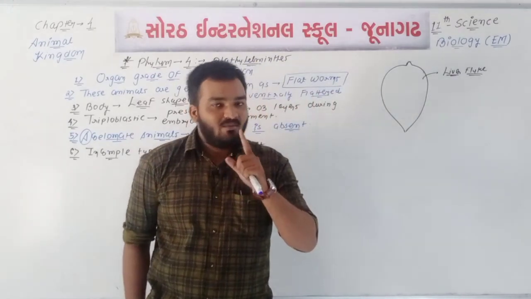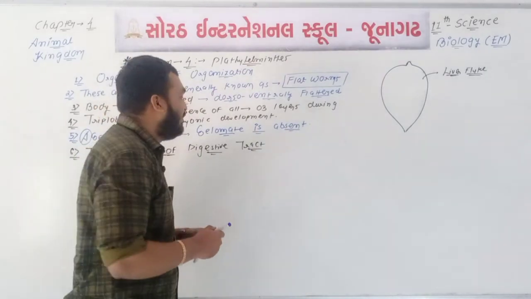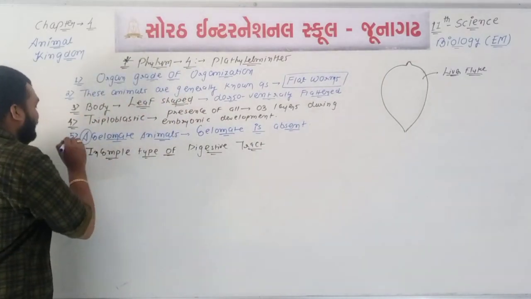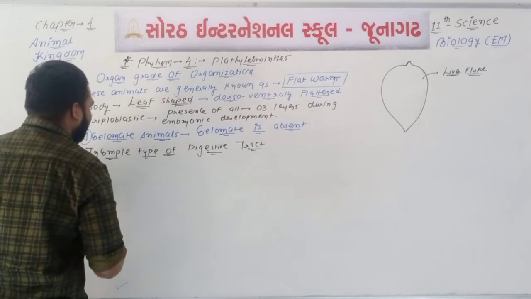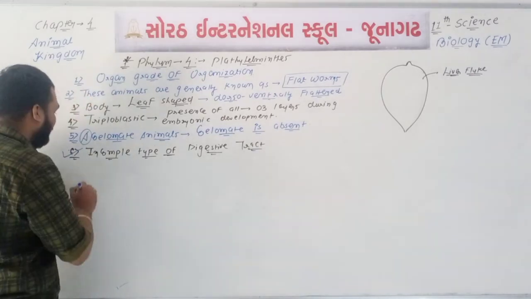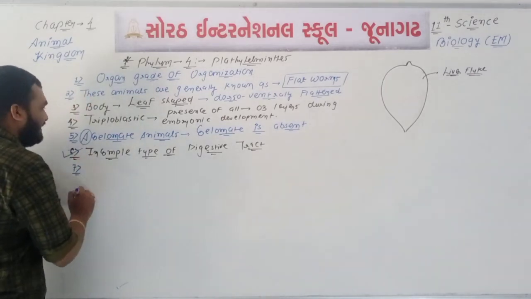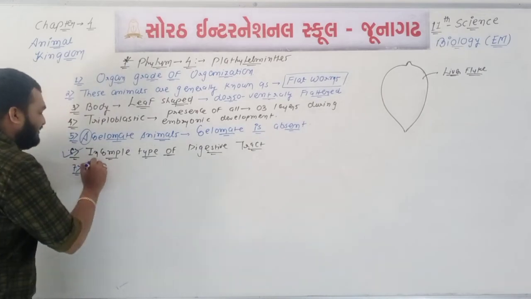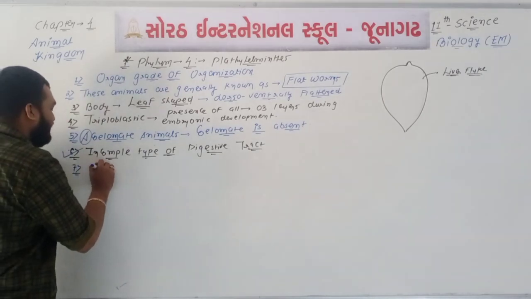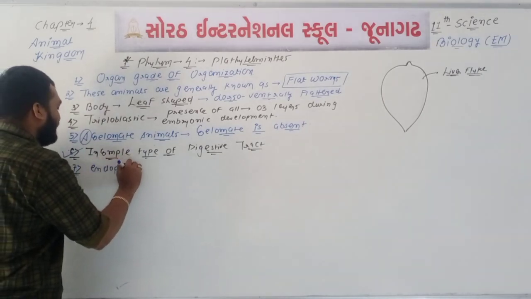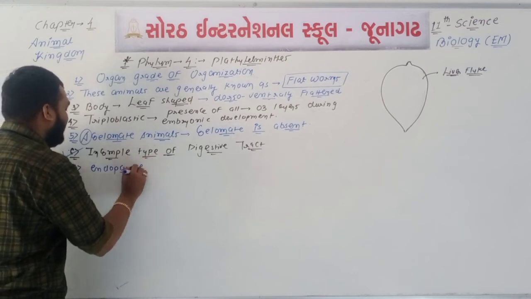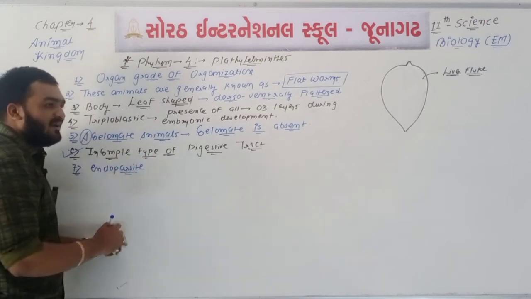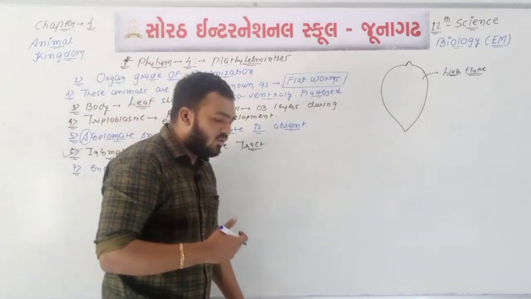Okay, so you will remember it is a one-liner question. It is an important one-liner question. In Phylum Plathyhelminthes incomplete type of digestive tract is found. Okay, point number 7, we can say that they are generally endoparasite. You know what parasite means? Parasite means it depends upon the body of the host.